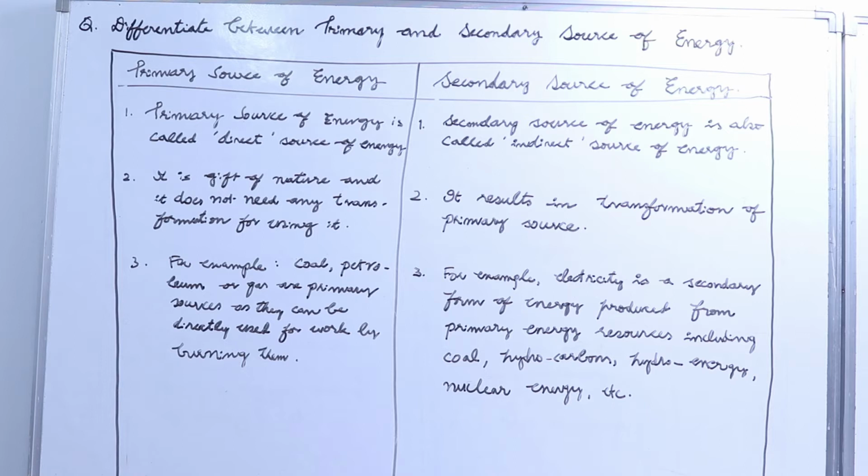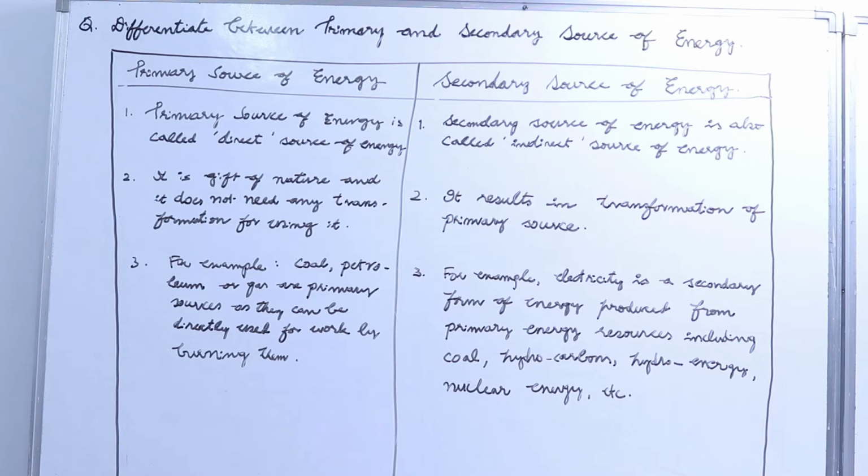And the secondary source of energy is called an indirect source of energy because you are not directly getting it from nature. You have to do something, transform it to get it indirectly. That's why it is an indirect source of energy. Second point, look at it. It is a gift of nature and it does not need any transformation for using it. And secondary source of energy results from transformation of a primary source.